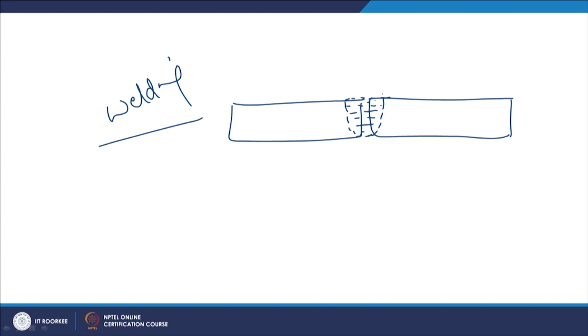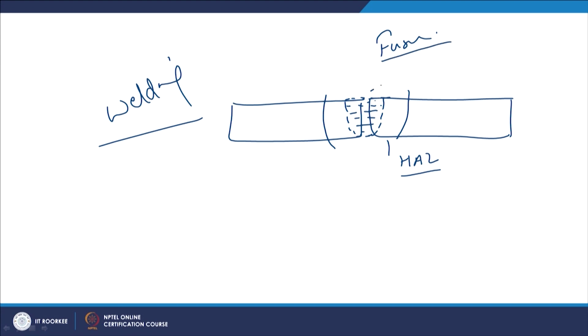So, depending upon the kind of process that we are using for the welding purpose, the plates to be joined by fusion welding need to be heated, and then they are brought to the molten state, and once the molten state is realized, subsequent solidification leads to the development of the joint. So, in this process a lot of heat is transferred to the base metal, which in turn generates the heat affected zone.